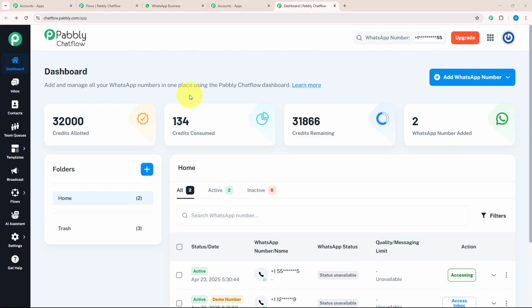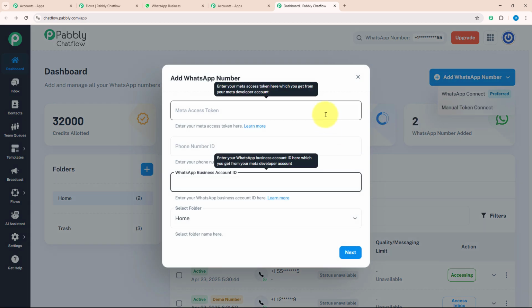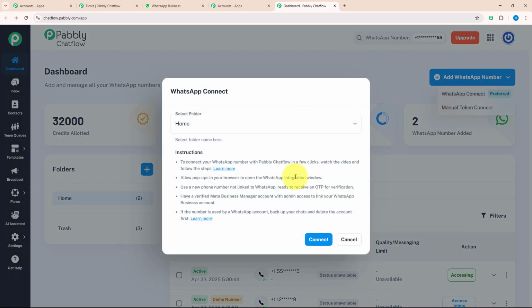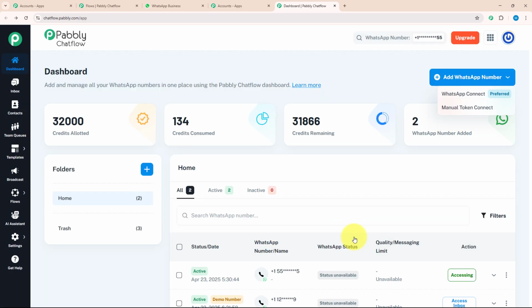You will be redirected to the dashboard. Over here, you can add and manage all your WhatsApp numbers from one place without opening WhatsApp separately. To add your WhatsApp number, you need to click on Add WhatsApp Number, which is given on the top right corner. Inside this, there are 2 options, WhatsApp Connect and Manual Token Connect. In Manual Token Connect, you need to enter the Meta Access Token, phone number ID and business account ID manually. But in WhatsApp Connect, you just need to verify your Meta Business Manager account and link your WhatsApp Business account with it. Not only that, there are many more features on the dashboard. Let's see each feature individually.